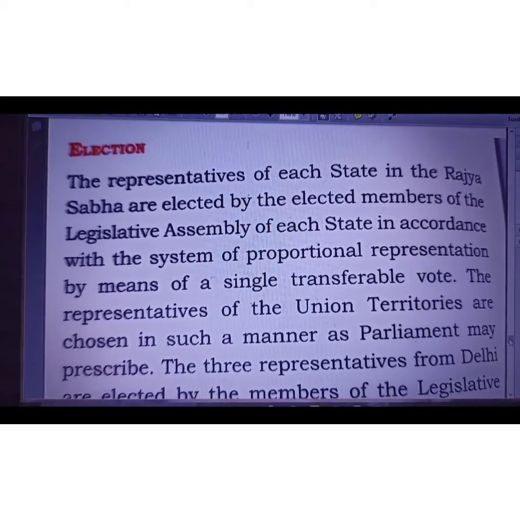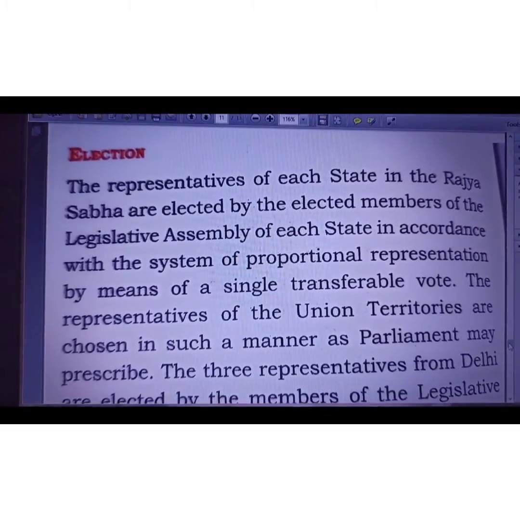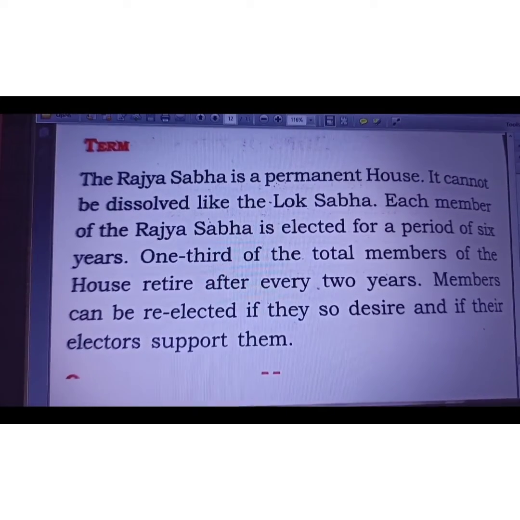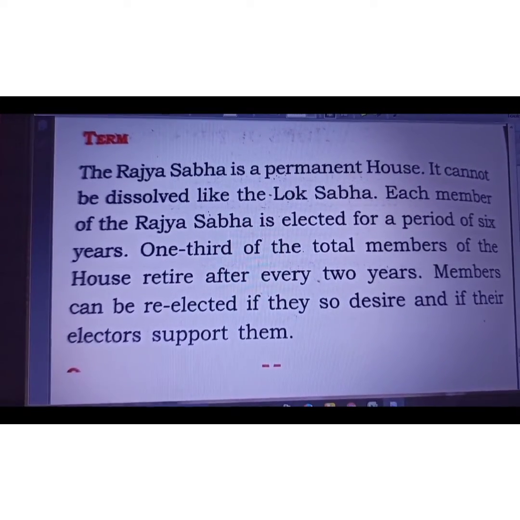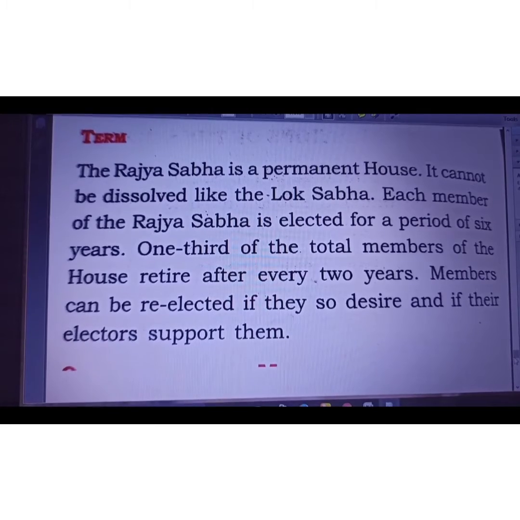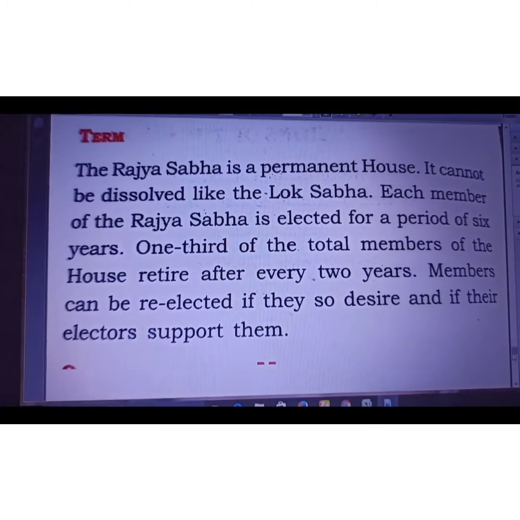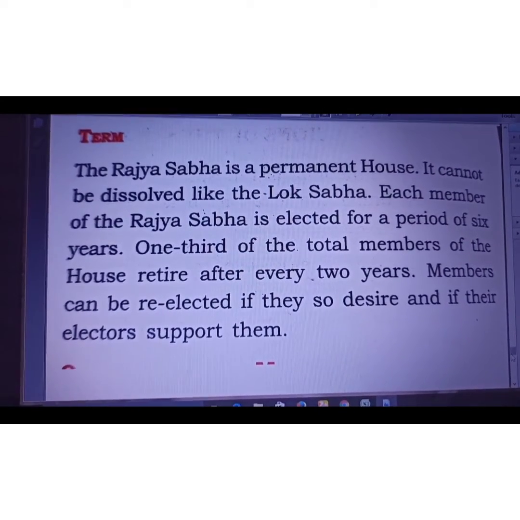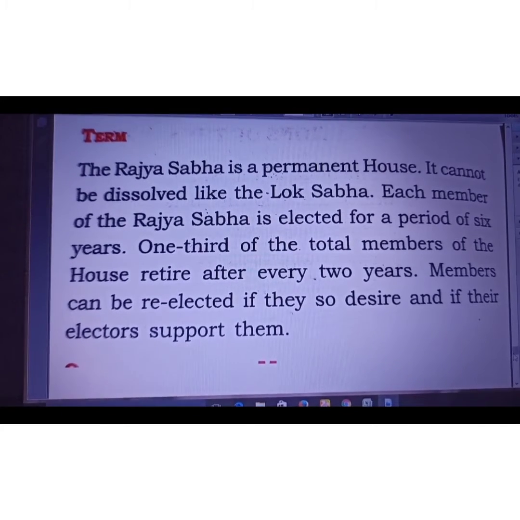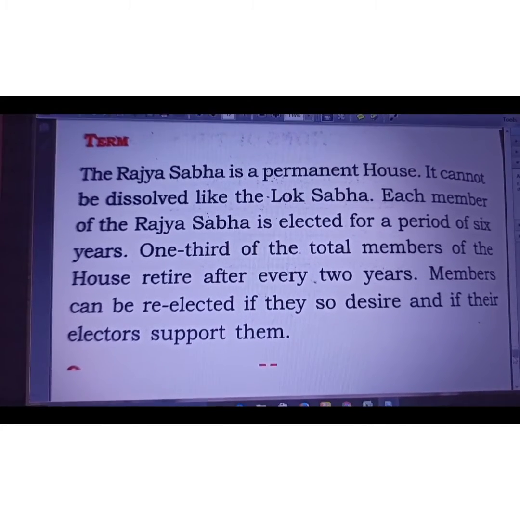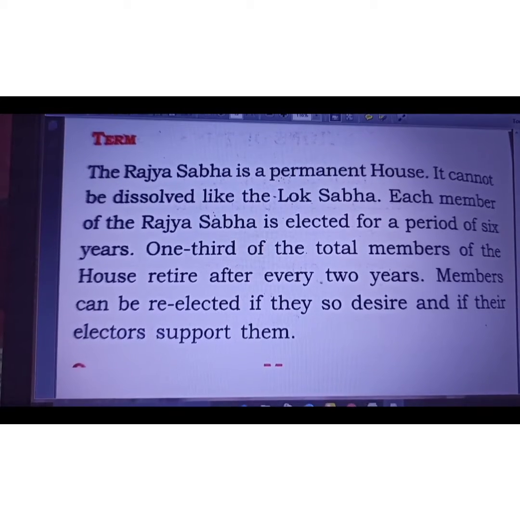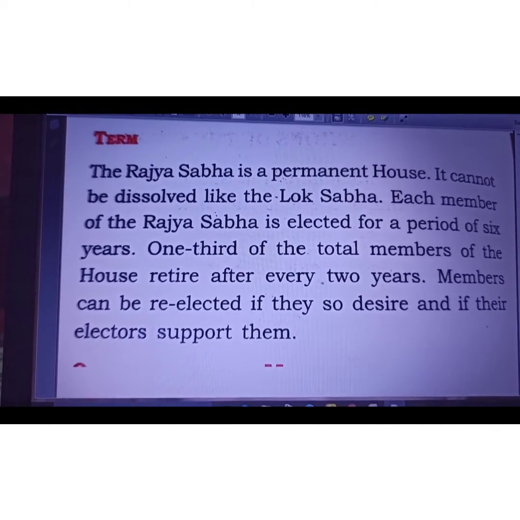Before discussing the term of Rajya Sabha, I want to tell you that the number of current members of Rajya Sabha is 245, as I told you before, where 12 are nominated and 233 are elected from the assemblies of the states.